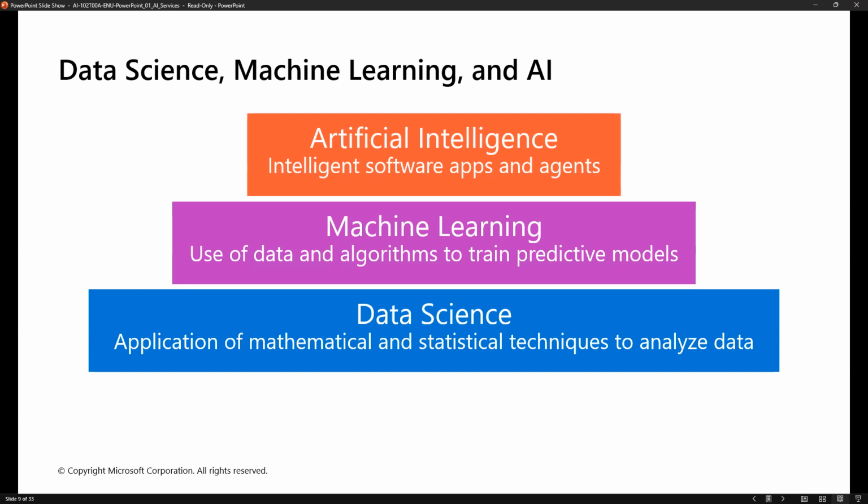So in artificial intelligence, we are not creating any models here. These are already existing trained models. Even custom models we can create and utilize in artificial intelligence, but majorly it's already existing trained models. Using that, how we can integrate into our application, that is called artificial intelligence, and intelligent software apps and agents are what we are going to discuss in this exam, in this learning model. What we are discussing is not data science, not machine learning. We are focusing majorly on artificial intelligence. Some things on machine learning we'll also try to understand, but majorly it is artificial intelligence.